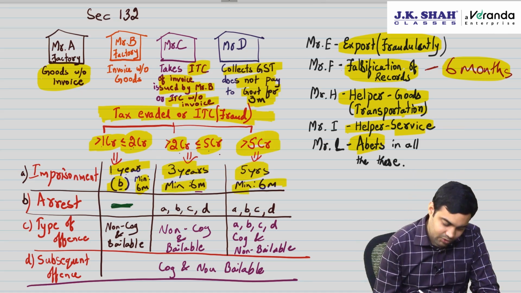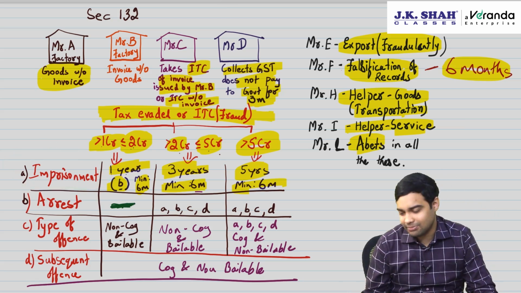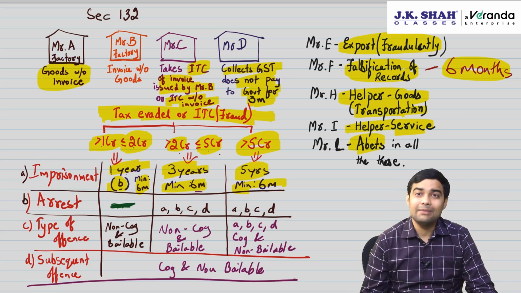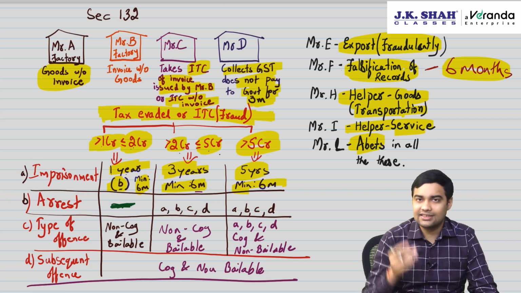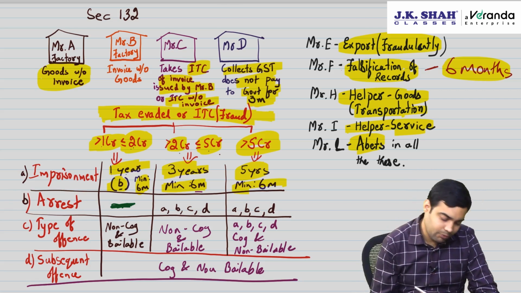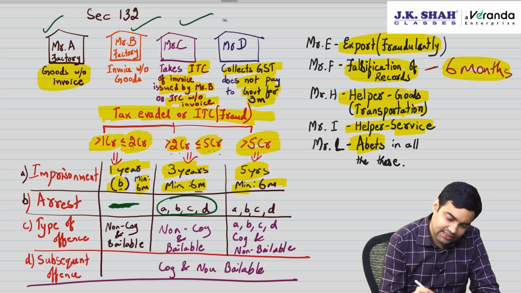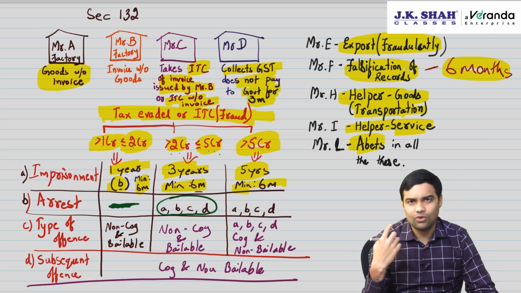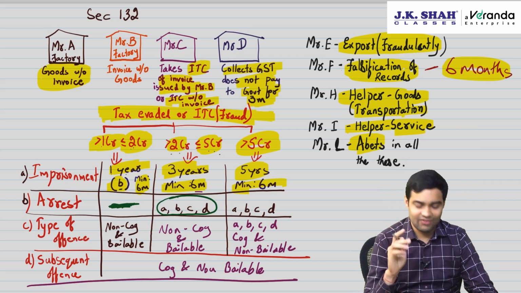No arrest up to 2 crores. Sir, what's the difference between imprisonment and arrest? Imprisonment is criminal court will decide as to what will be the punishment. Arrest is preventive arrest, trying to stop the person from going away. Up to 2 crore, no arrest. More than 2 and up to 5, only A, B, C, D offences, not other cases. Other cases, imprisonment provisions can apply. Criminal court proceedings can be initiated. He cannot be arrested on a preventive arrest case.